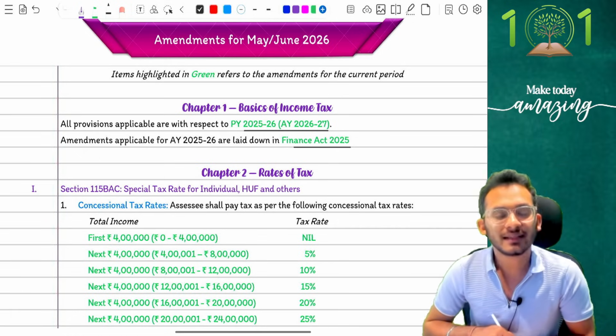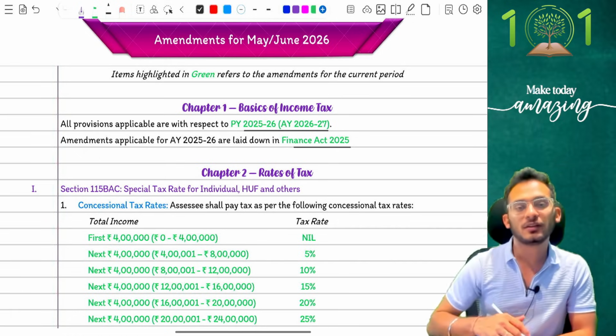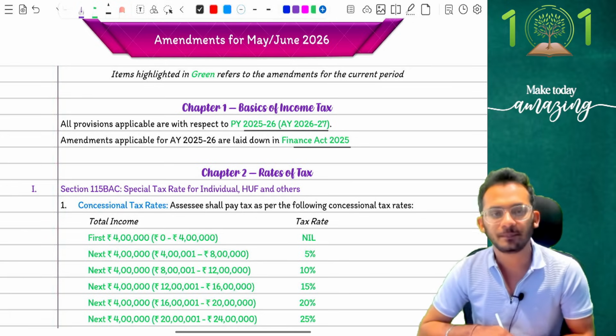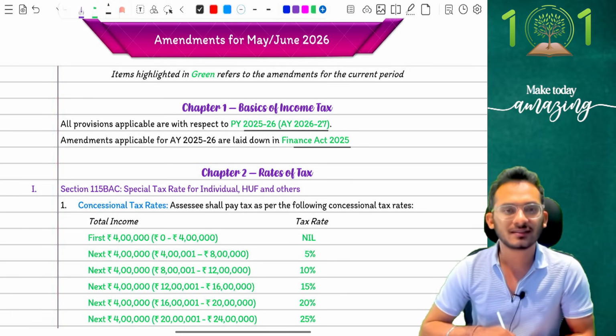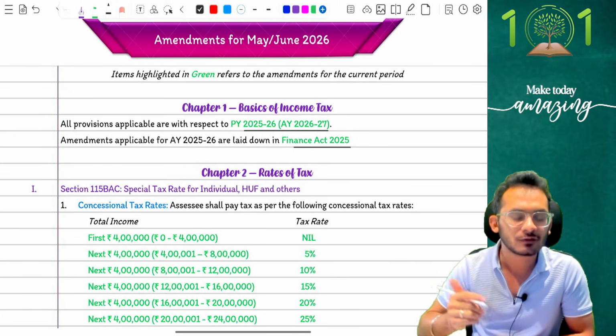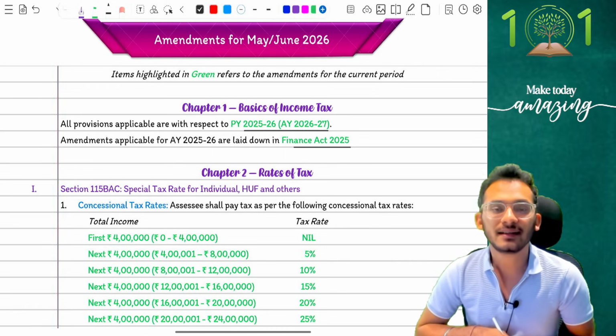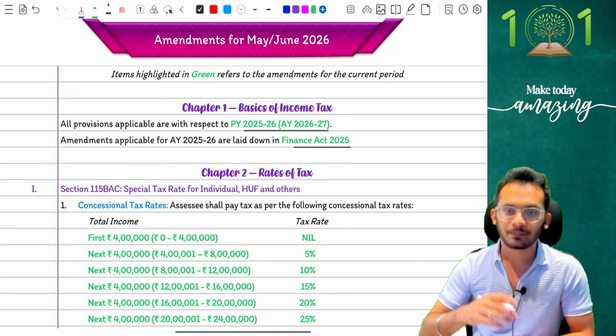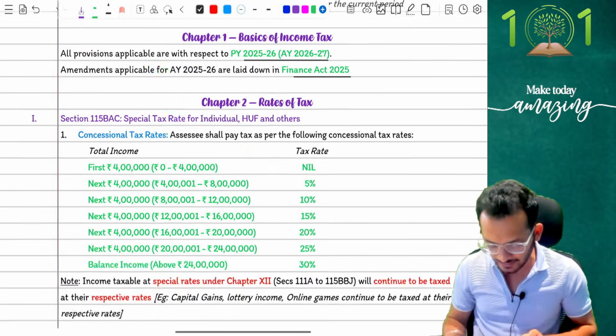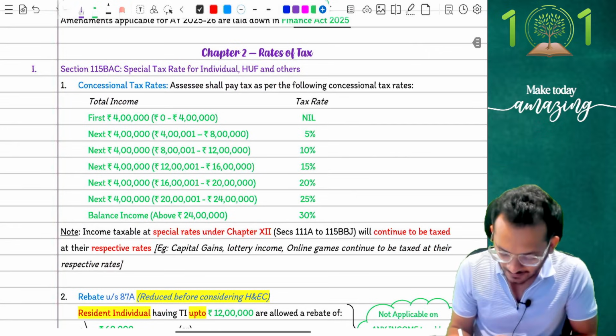Second, what are the significant changes? The first and the most important change has come into your default tax regime. As you all know, for the last attempt, you would have learned something called 0 to 3 lakhs, 3 to 7 lakhs, and so on and so forth. Income tax has made it extremely simple for you from the current year. From the current year, section 115BAC simply comes and says that I will tax you in the manner that